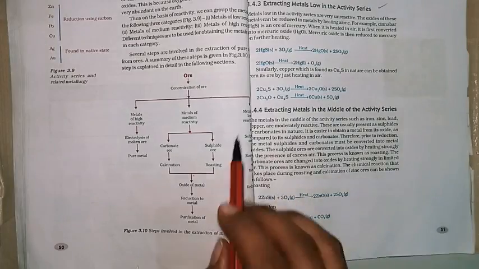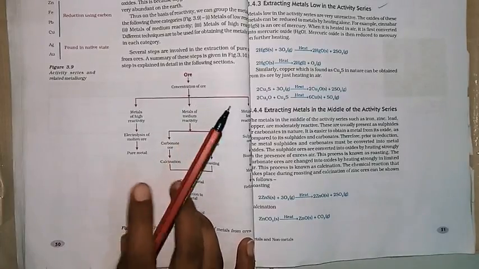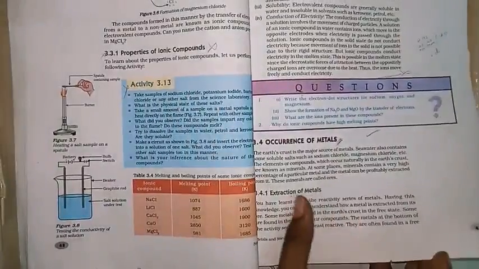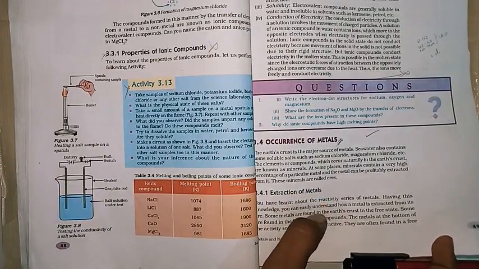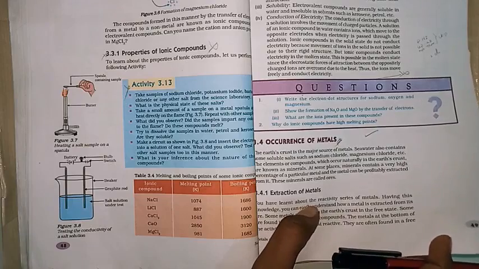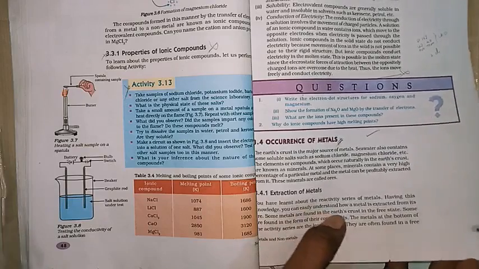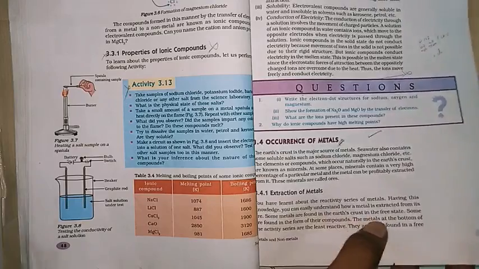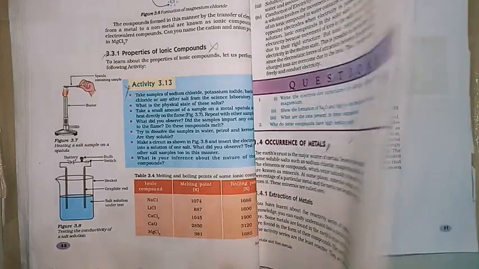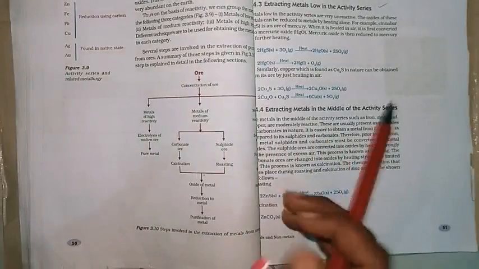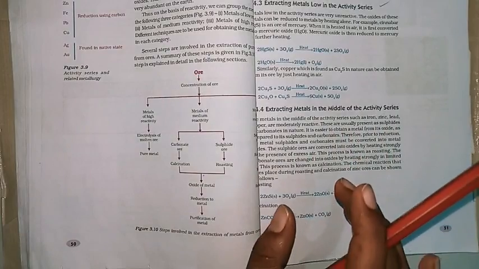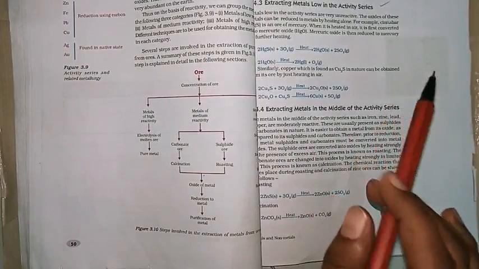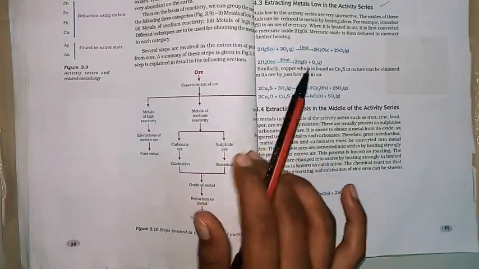So as you know, in the previous class we discussed the concept of metals and non-metals. In that you studied the occurrence of metals, and I told you that you must remember the reactivity series. So I hope now you are able to write the reactivity series. In the occurrence of metals, we studied what we mean by ore, what we mean by minerals, and gangue. So these are the three concepts you have learned.